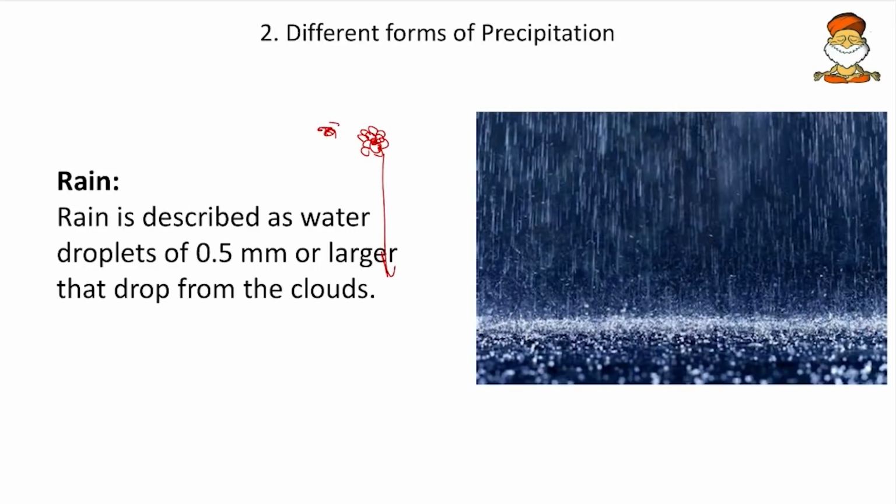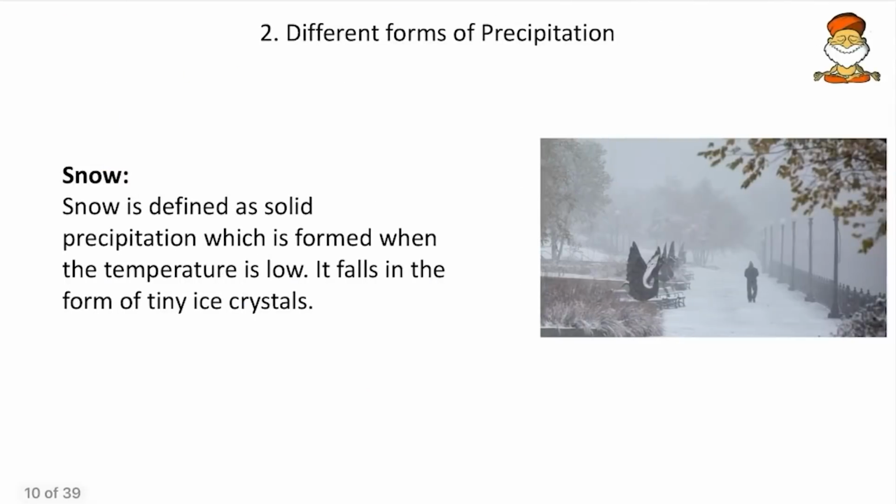Here in condensation, the nuclei haven't reached that threshold capacity, but here it has reached that threshold capacity. So in rainfall, whenever the humidity is huge and the condensation nuclei have exceeded capacity, the rain droplets fall. Then come to next, the snowfall.